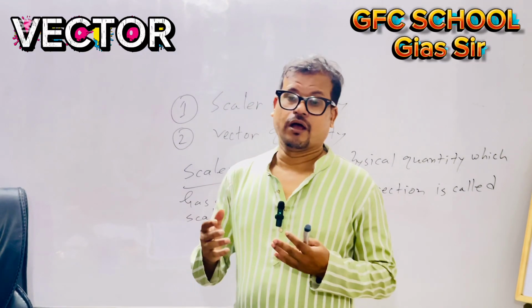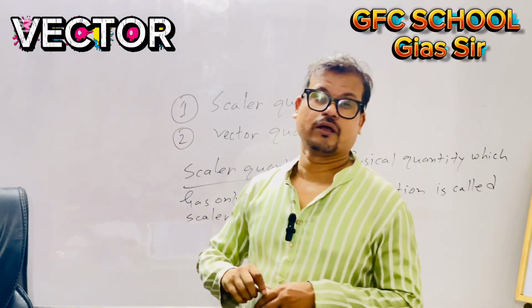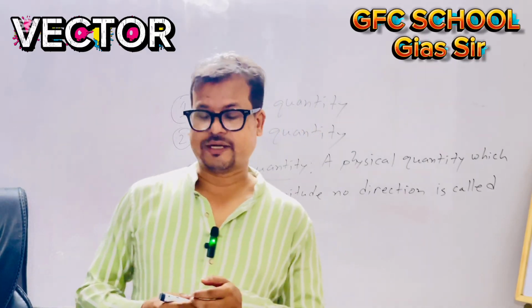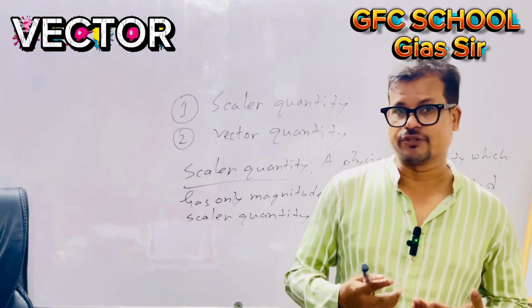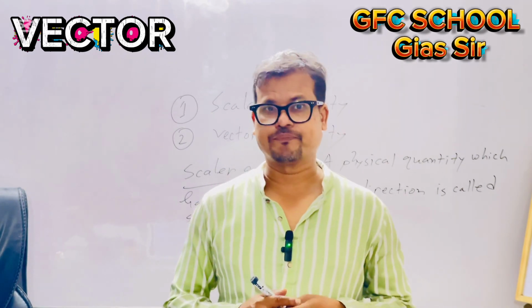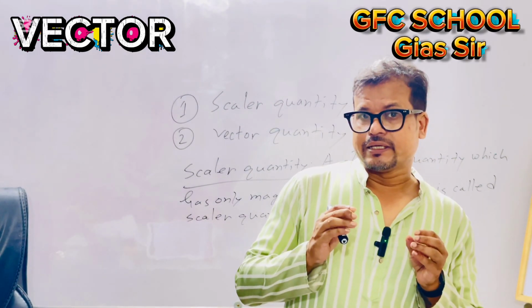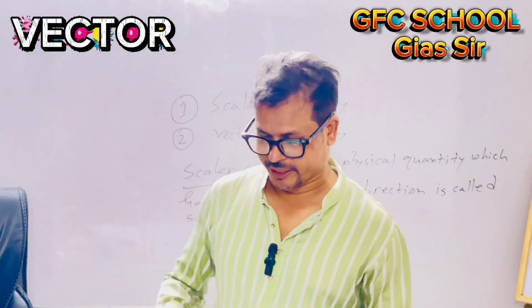If you ask how much is the mass of this body, you would say 10 kg. That is a scalar quantity. If I ask what time it is now, it's 3 o'clock. That means it only needs magnitude, not direction.